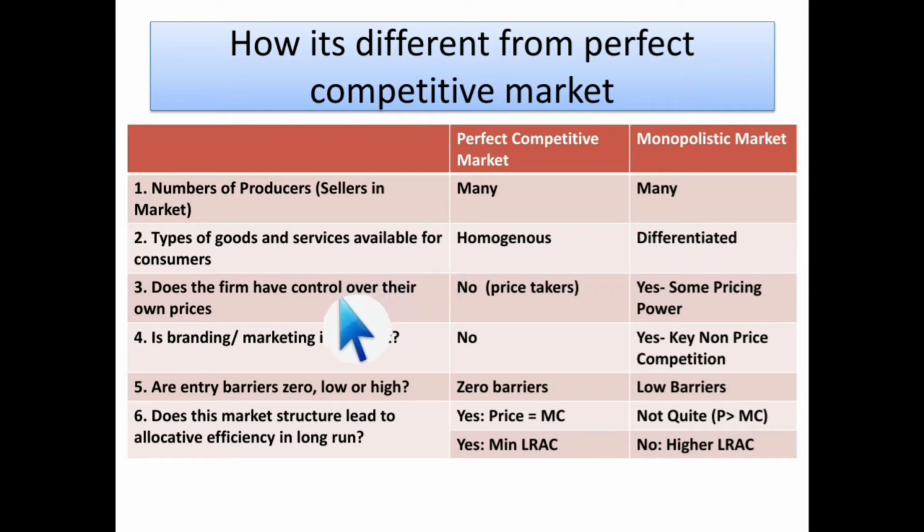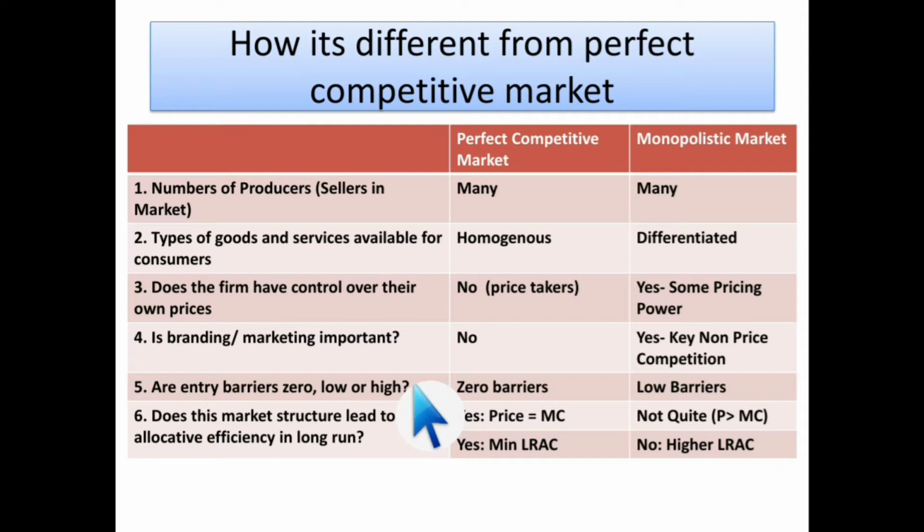Okay. Then the third one is, does the firm have control over its own prices? See, in a perfect competitive market, we have said that they are price takers. They have no control over price. But in a monopolistic market, yes, they have some pricing power. That's why they are price makers. Fourth one is, is branding or marketing important? In perfect competition, there is no need for branding and marketing. But in a monopolistic market, yes. As there is non-price competition and product differentiation, every time you have to show your consumer that our product is superior, and for that you need marketing and advertisement.